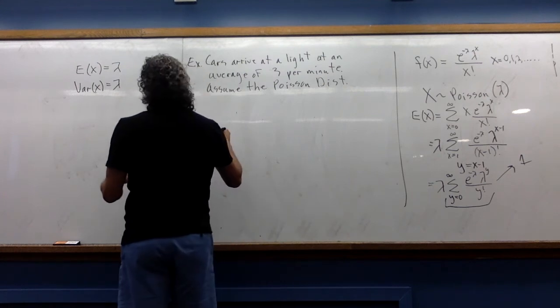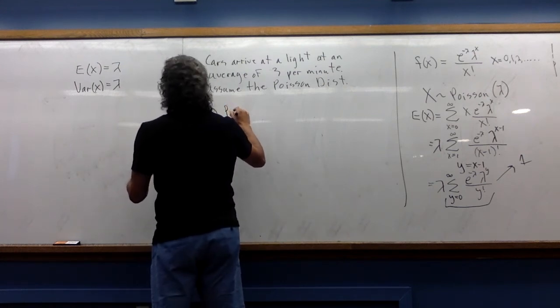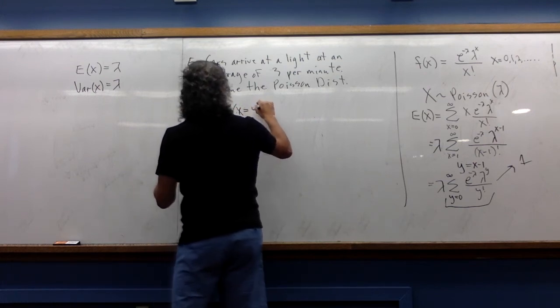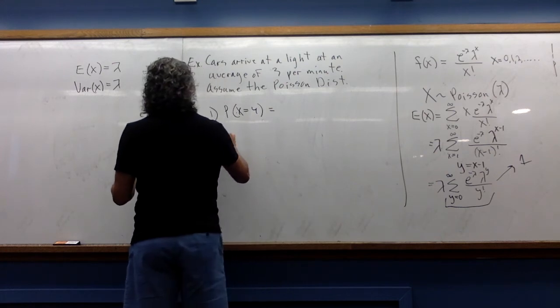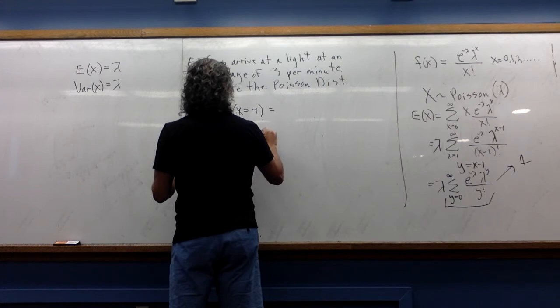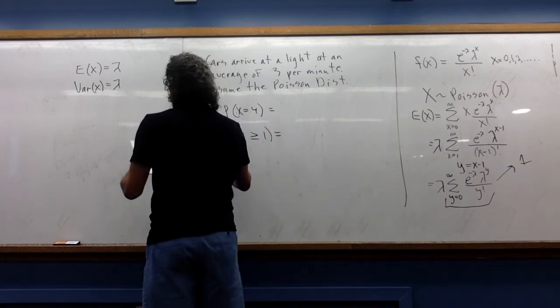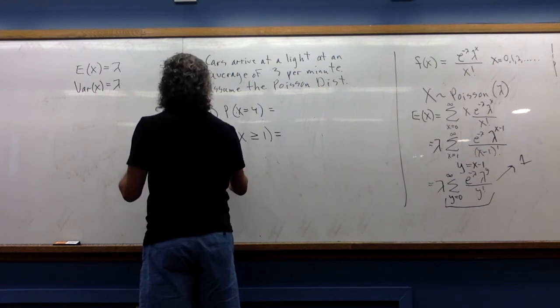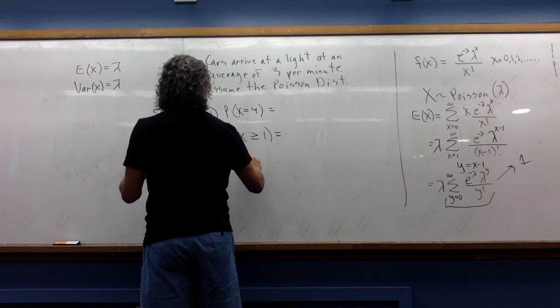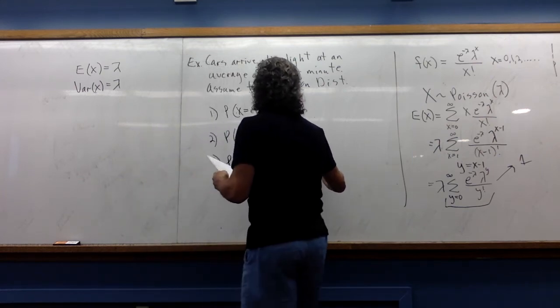So let's do some probabilities. 1, what's the probability that x equals 4? 2, the probability that x is bigger or equal to 1. And 3, what's the probability that x is 5 in 2 minutes?